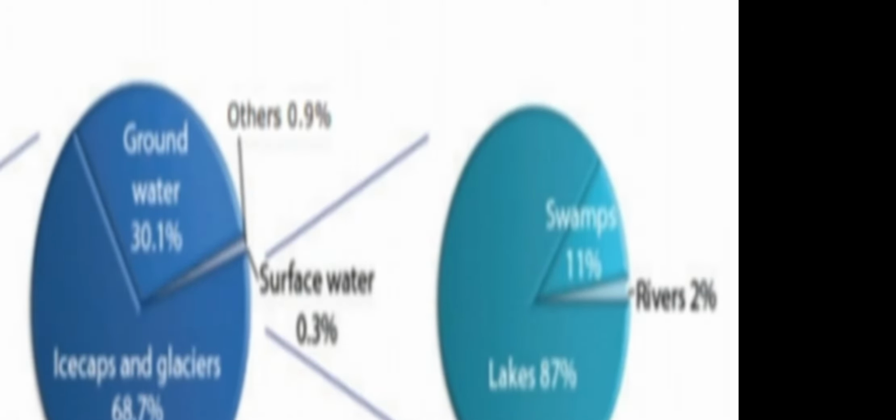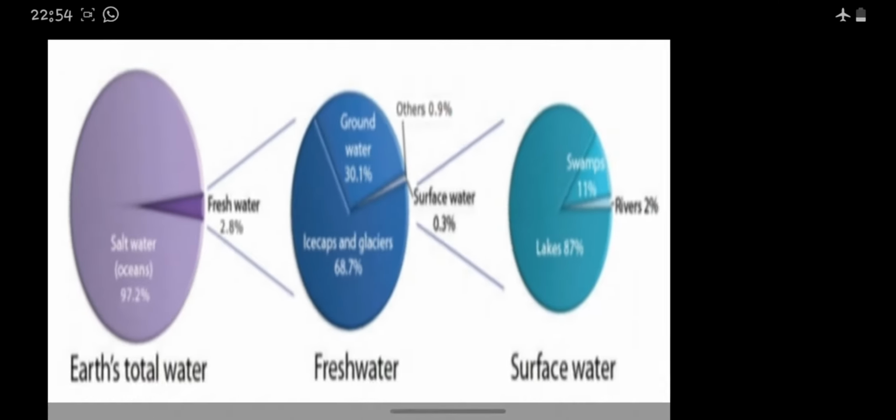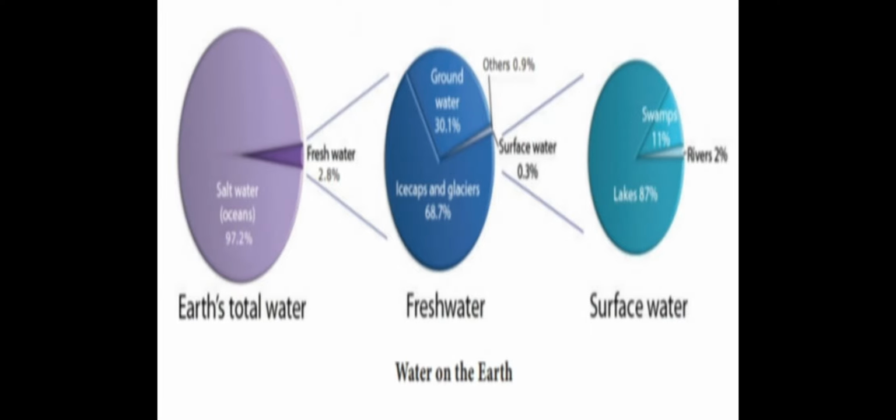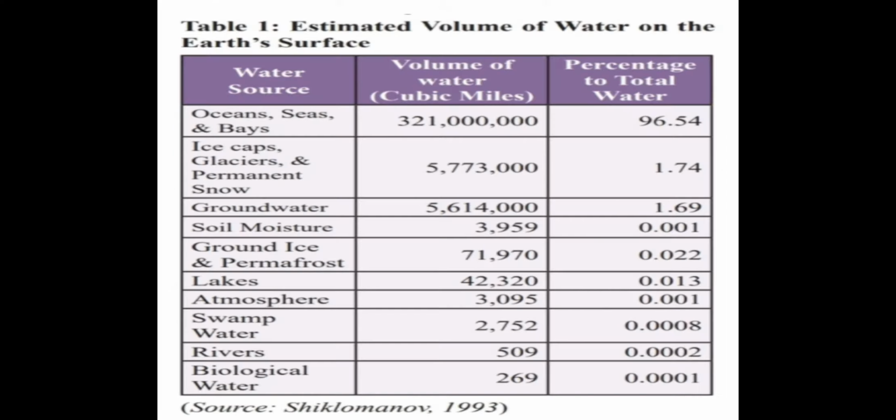And here, swamps 11%, lakes 87%, and rivers only 2%. Okay. So, fresh water comes under here, and here surface water. Okay. So, water on the earth.